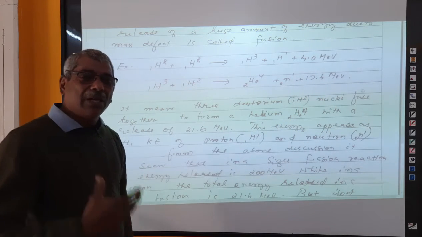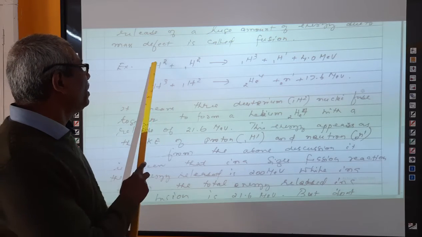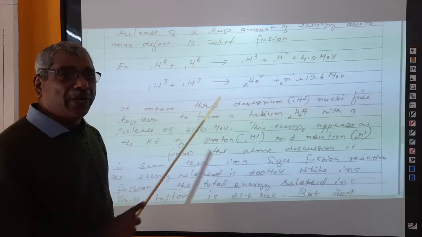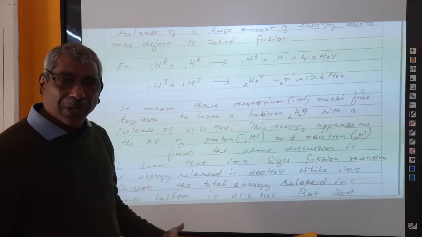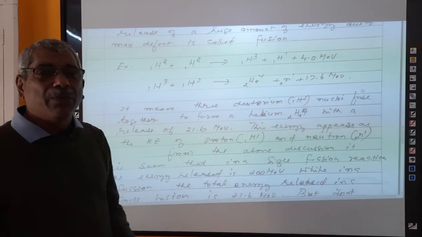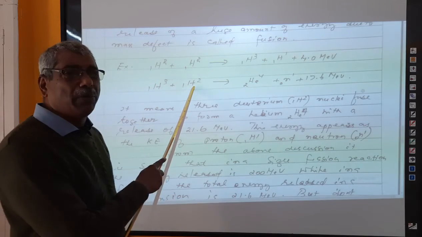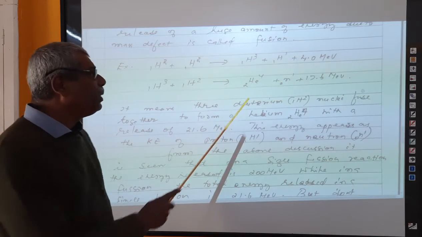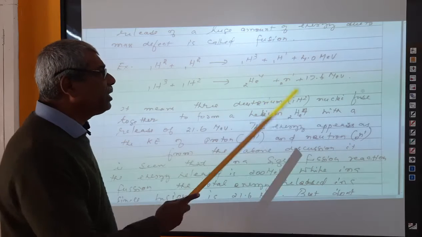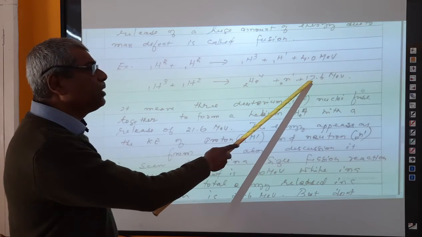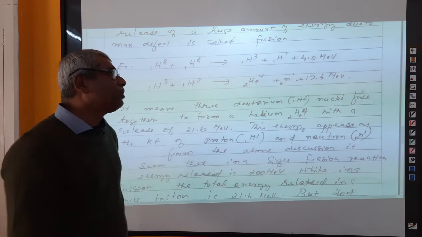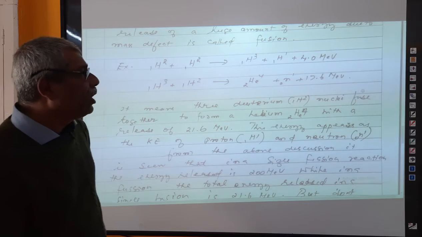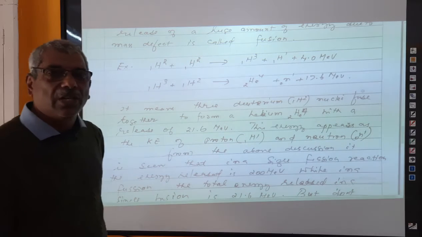So in a nutshell, we can say that most of the time, two deuterium atoms combine to form a helium. Very clearly, three deuterium atoms are combined to form a helium nucleus, with a large amount of energy of about 17.6 mega electron volt plus 4.0 mega electron volt, equal to about 21.6 mega electron volt energy produced.